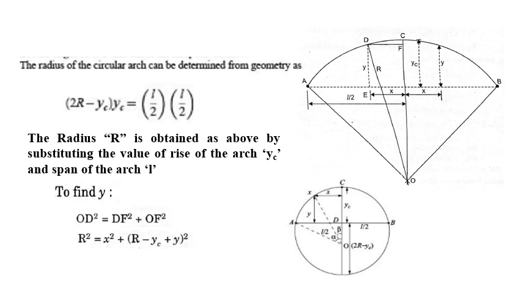In the parabolic arch, we were using the equation y is equal to 4r by L square into x into (L minus x). Here we use the equation R square is equal to x square plus (R minus yc plus y) square to find y. Remember here, x is found from the center, that is from the crown, not from the left support. Okay, that you have to remember. If in the problem x is given from the left support, you have to subtract that from L by 2 and you get it from the center.